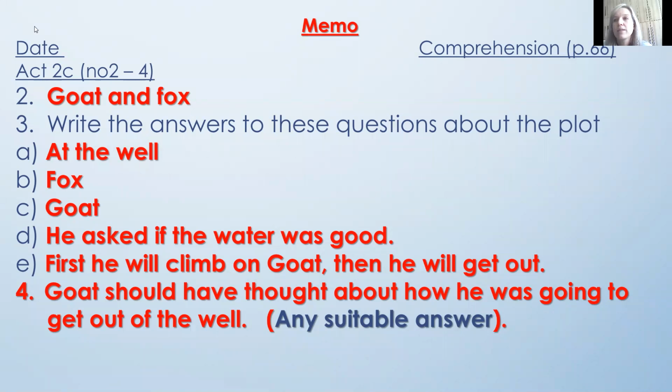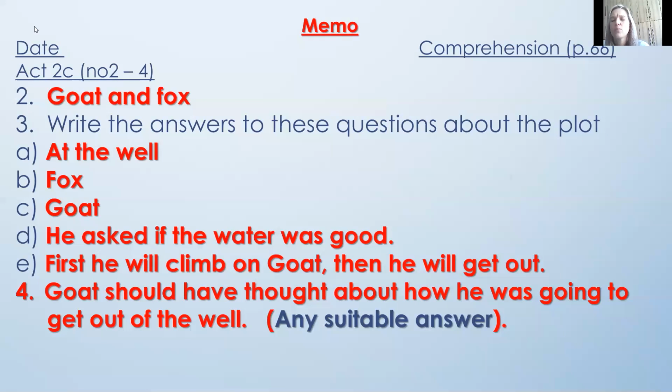Number 3, write the answers to these questions about the plot. The plot, remember, is what the story is about. A, at the well. B is Fox. C is Goat. D, he asked if the water was good. Then E, first he will climb on Goat, then he will get out. Right, and then number 4, that is your own answer.